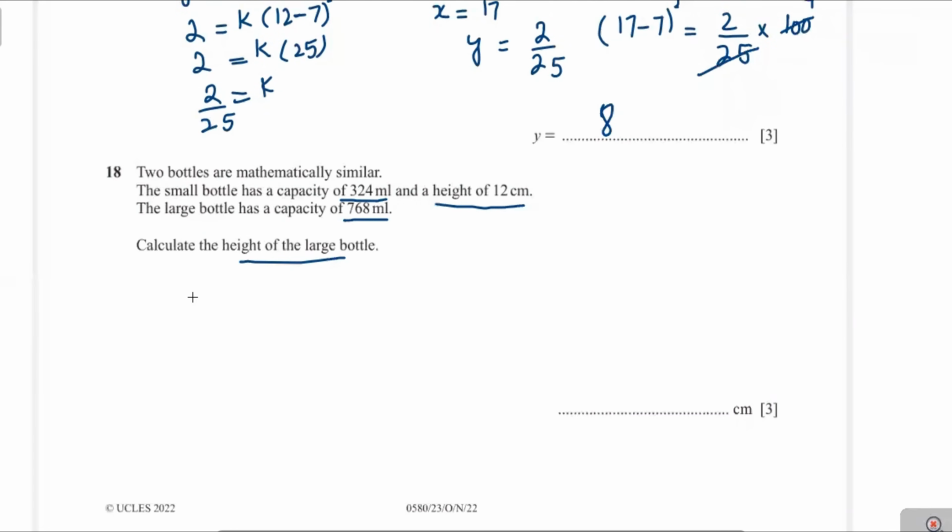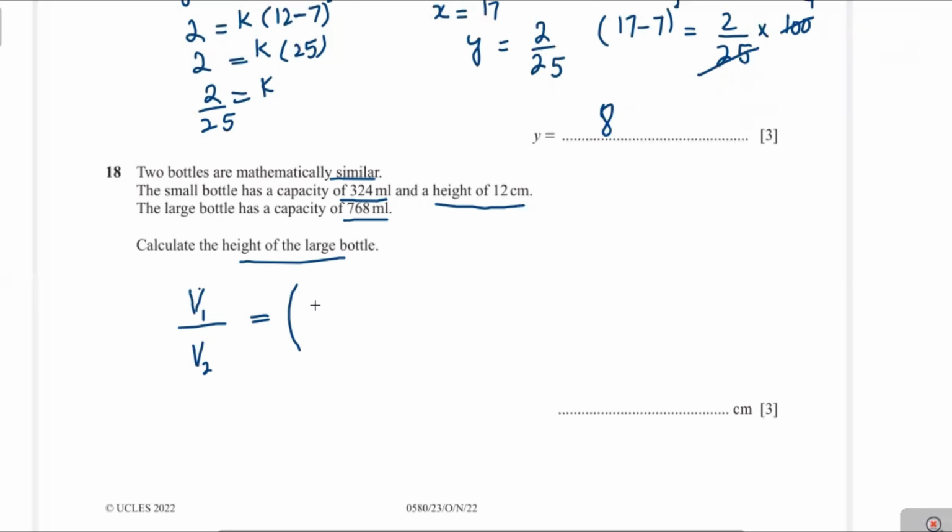Now we suppose that the large bottle capacity we name it as V1, and the small bottle capacity we name it as V2. These two bottles are similar, therefore the cube of the corresponding side ratio will be equal to the ratio of the volume.